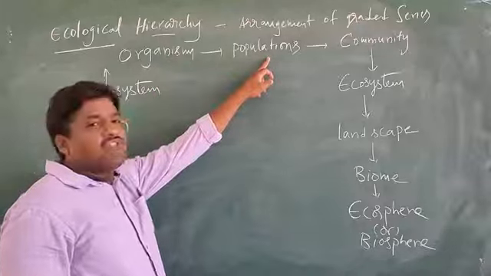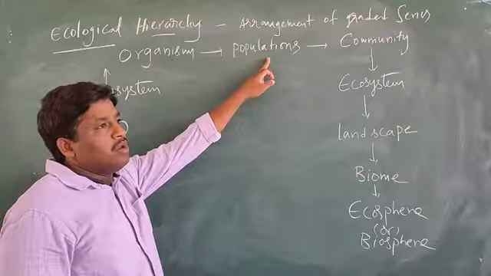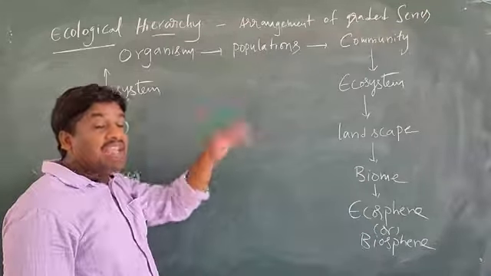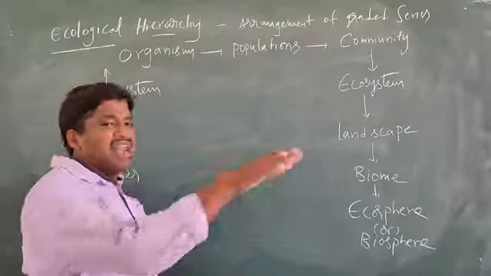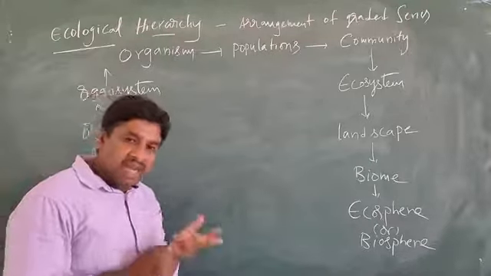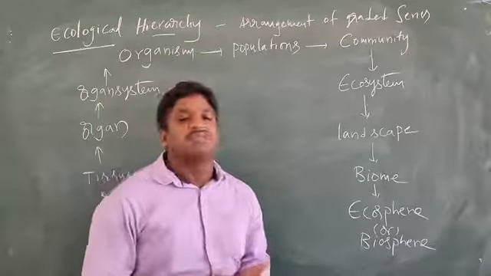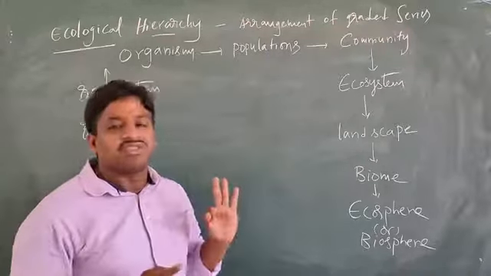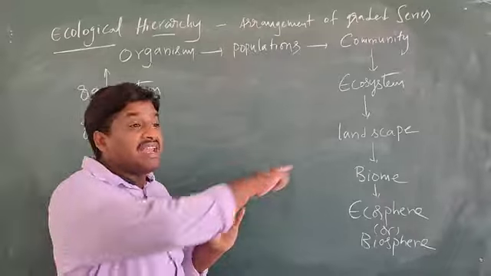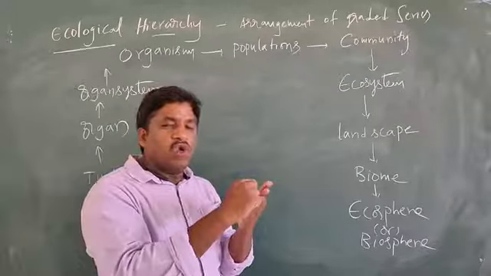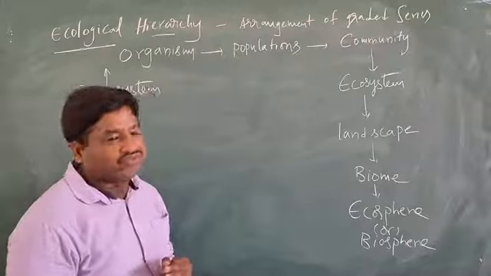Organisms together form populations. Population means different kinds of organisms in an area. Suppose in an area there are herbs, shrubs, trees, different kinds of organisms living in an area. What do you call that? Population.